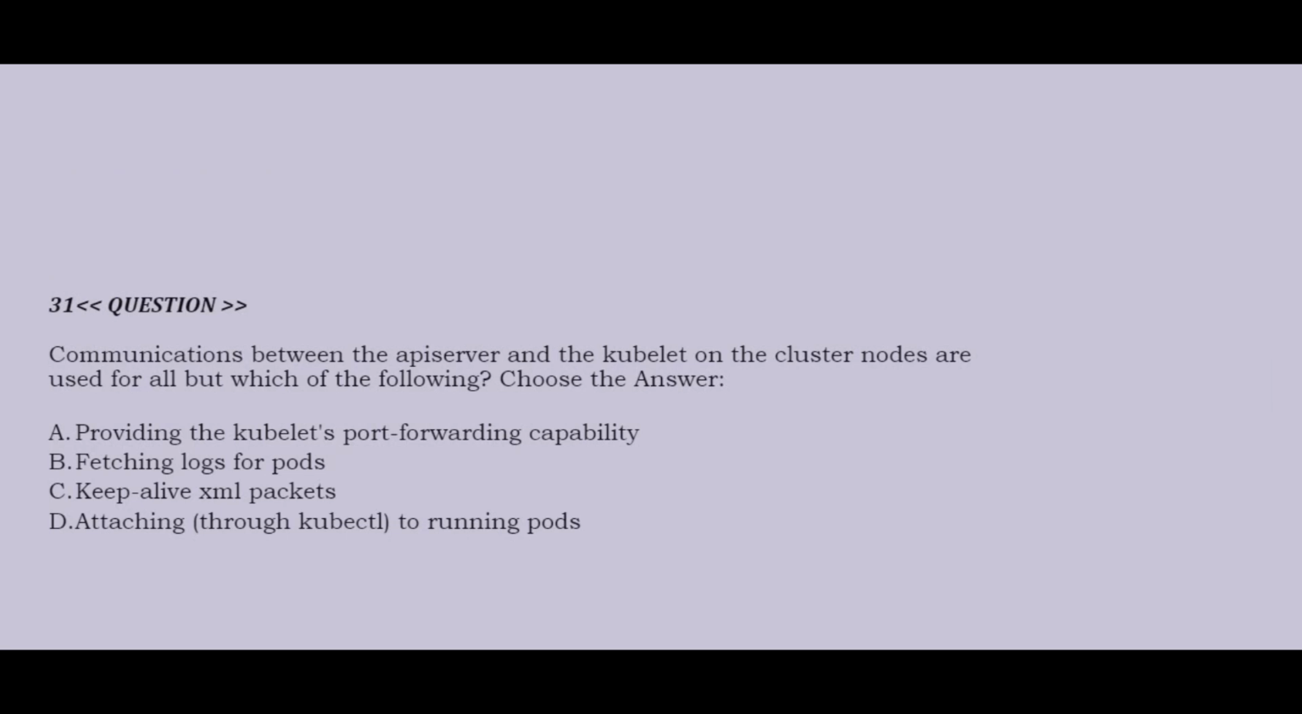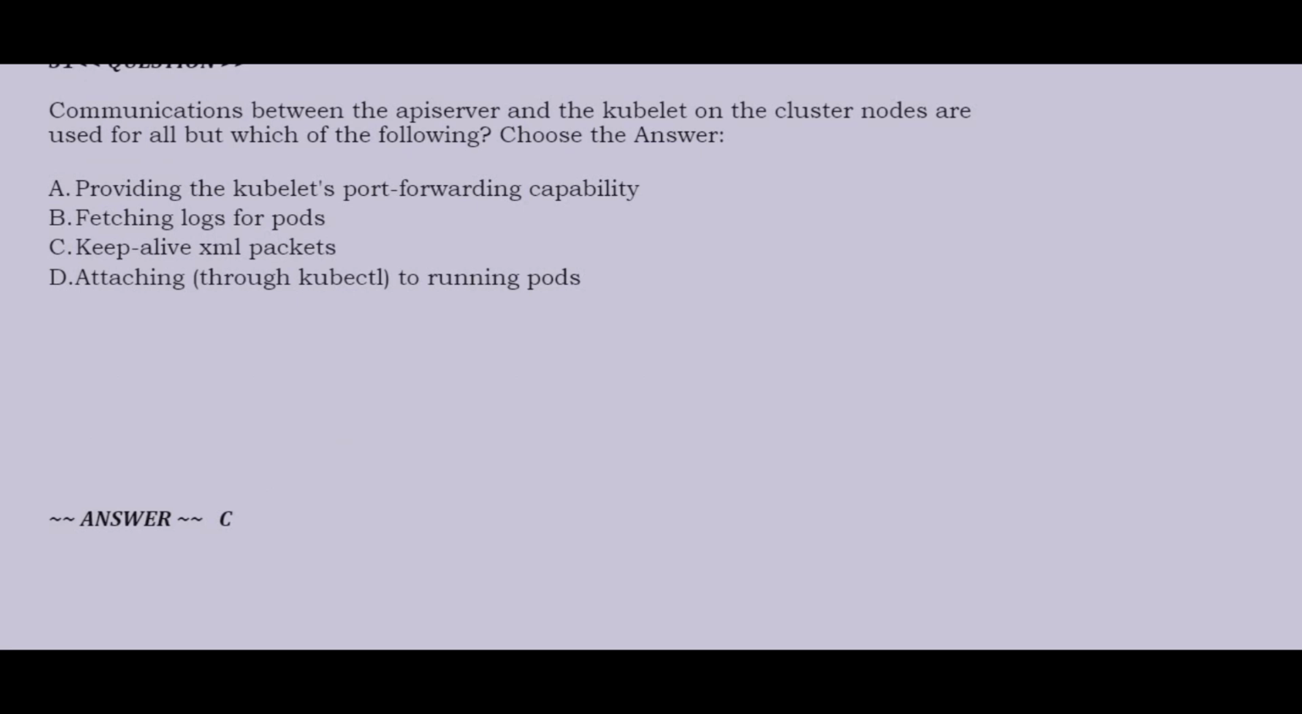Question is: communications between the API server and the kubelet on the cluster nodes are used for all but which of the following? Option A, providing the kubelet's port forwarding capability. Option B, fetching logs for pods. Option C, keep-alive XML packets. Option D, attaching through kubectl to running pods. Correct answer is option C.